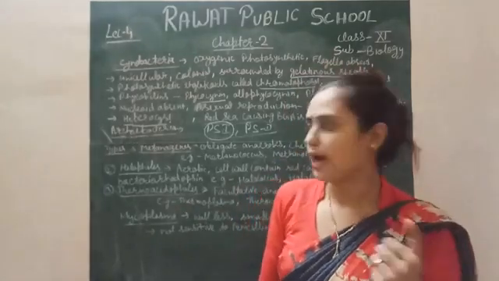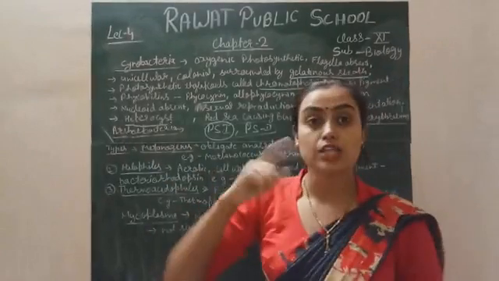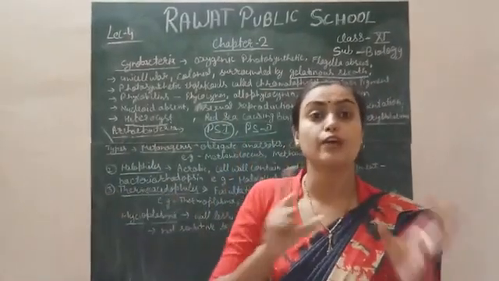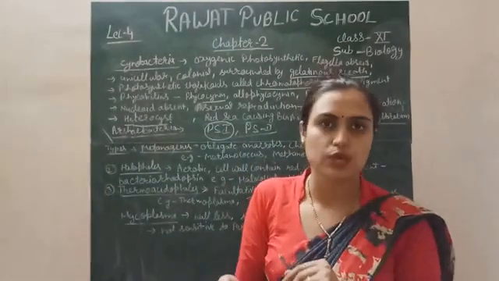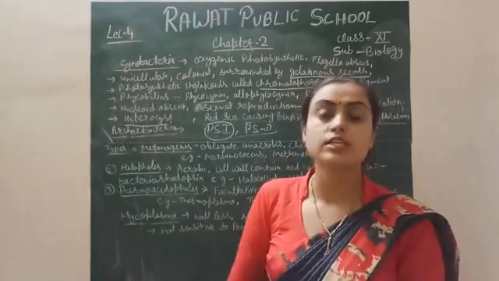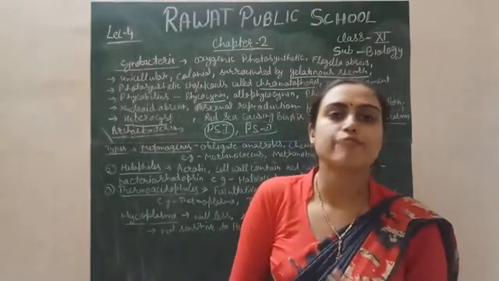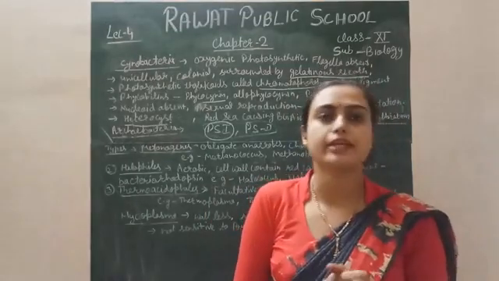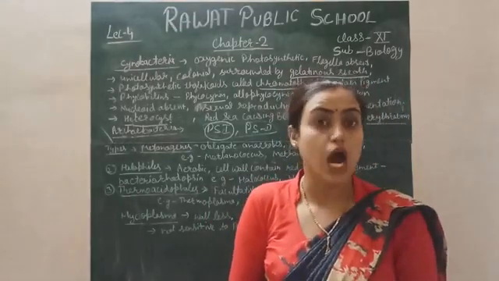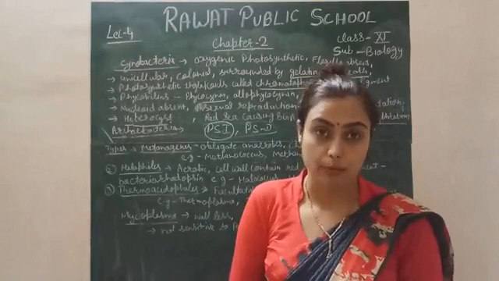If you remember, archaebacteria are the oldest bacteria, the oldest living fossils, you can say, and because their cell wall structure is different from other bacteria, they can survive in harsh and drastic environments.